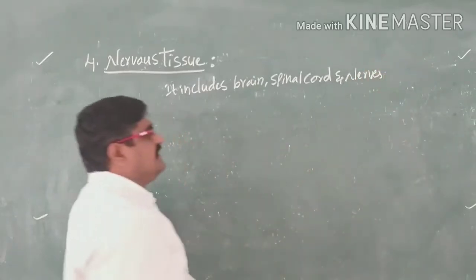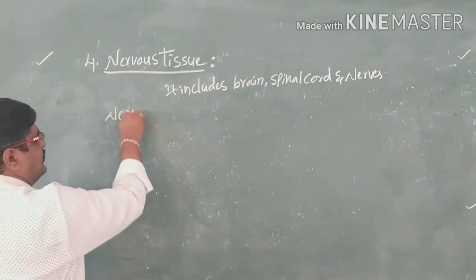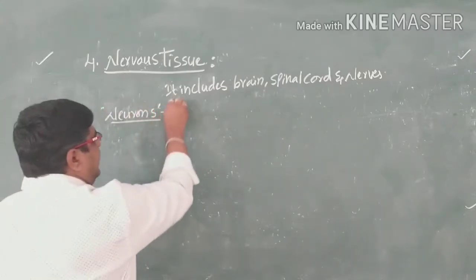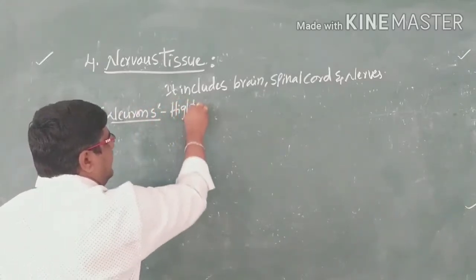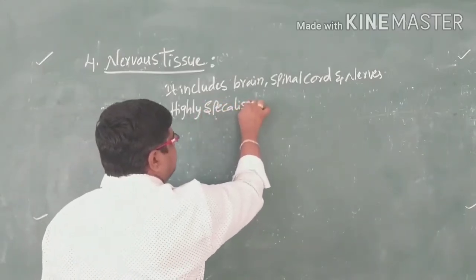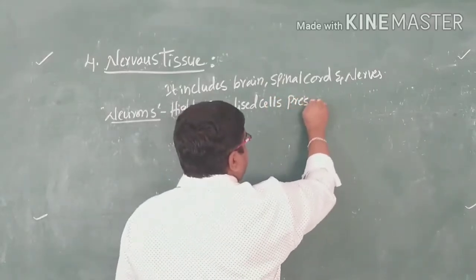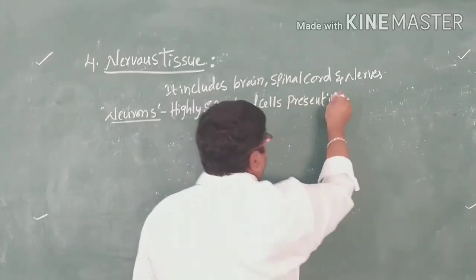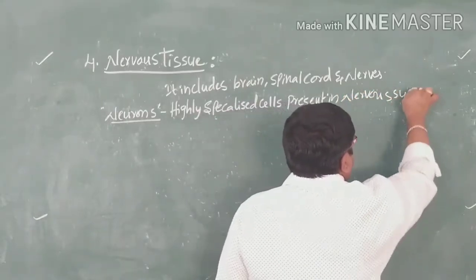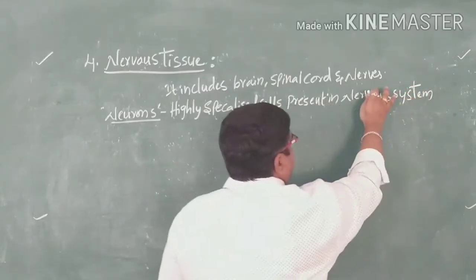The main nervous tissue consists of neurons. Neurons are highly specialized cells present in the nervous system.